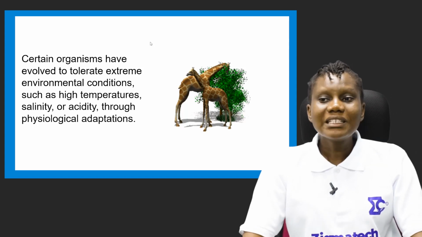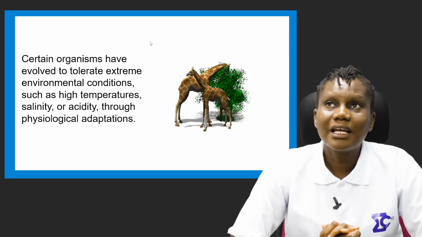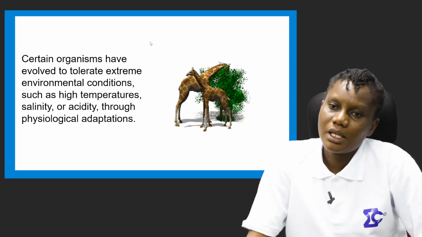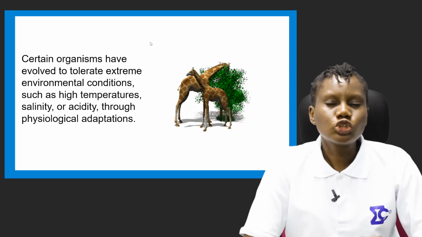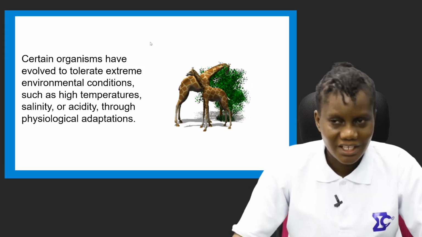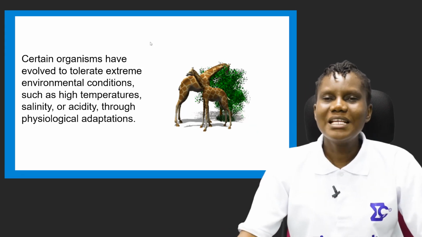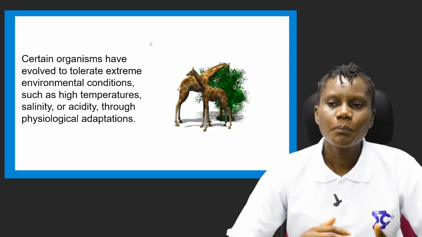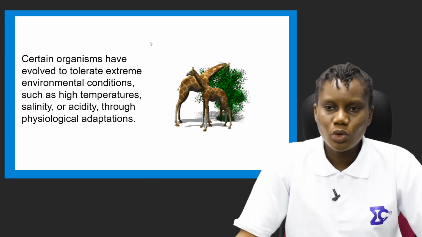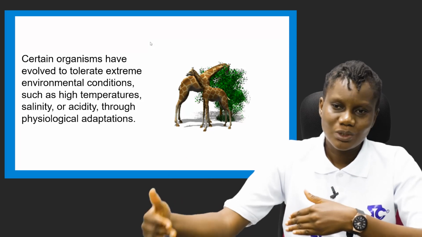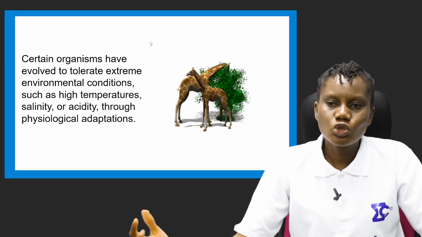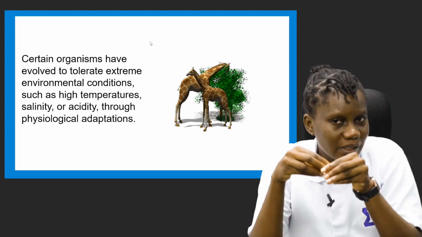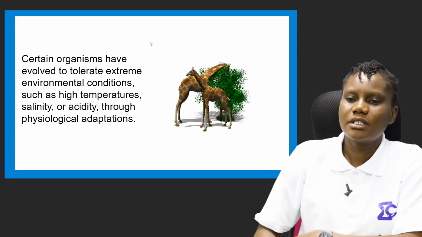The thing is, no matter how bad a habitat seems to look, you will still find some organisms that survive there. Whether there is high acid or low acid, or the level of salinity is very high, they possess physiological features that help them to survive in that habitat.